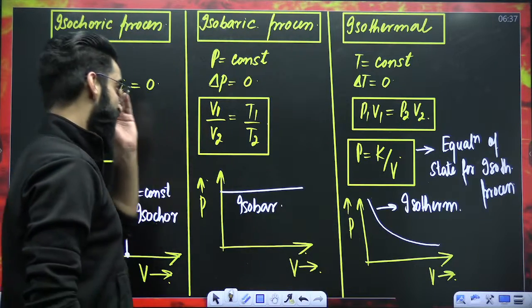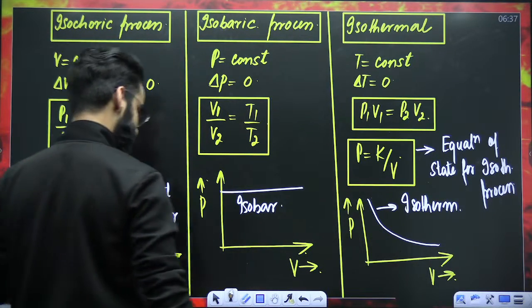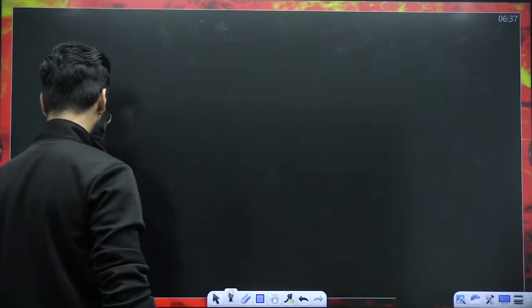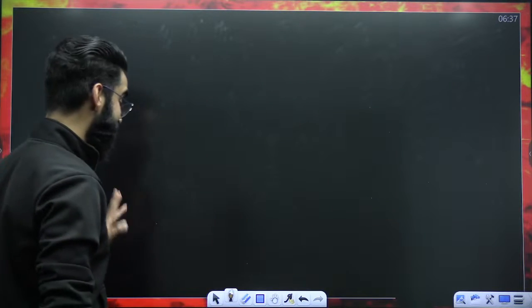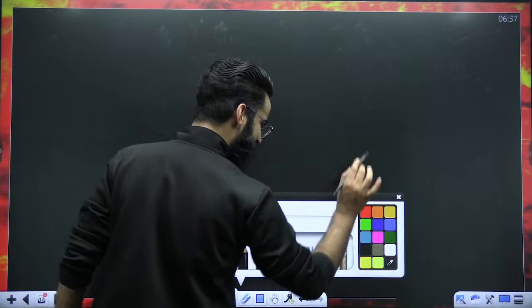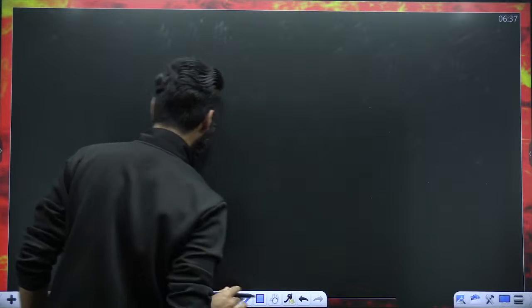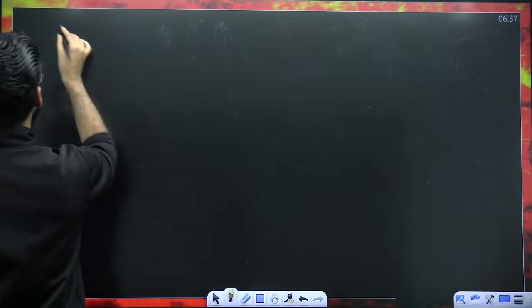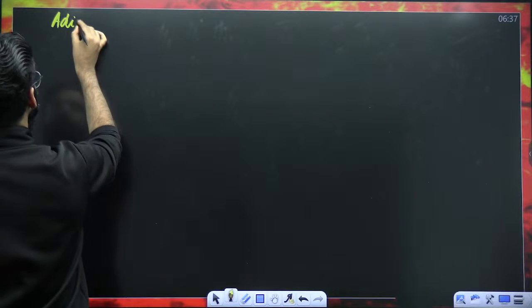Now, similarly, there is one more thermodynamic process which we have to discuss in detail. But right now, I'm just giving you the idea of the things. I'm not teaching these processes in detail now. All these processes we have to discuss in detail. I'm writing adiabatic process.